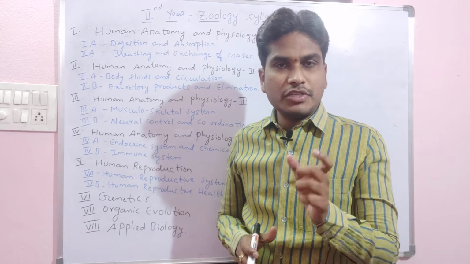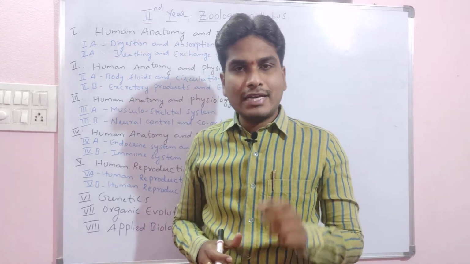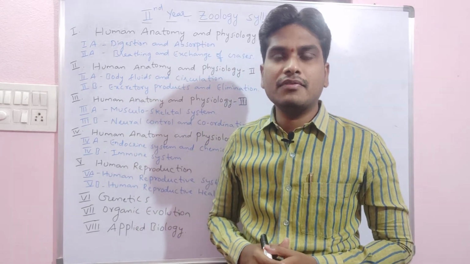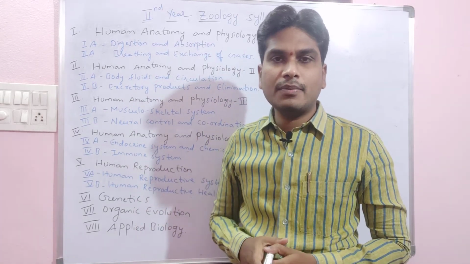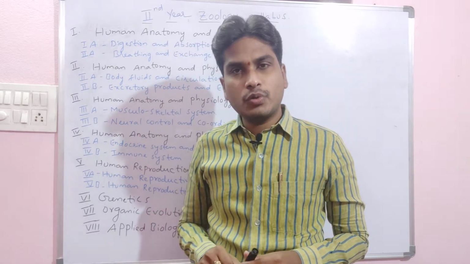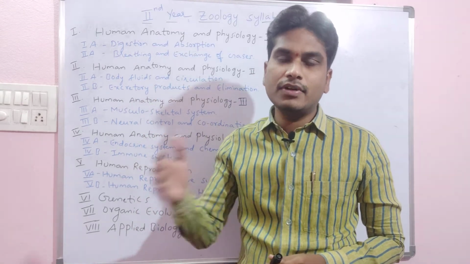As we know, the first unit will be diversity of living world, and the second unit will be structural organization in animals, and third unit will be animal diversity 1. In that unit we are going to study about the invertebrates, and fourth unit will be animal diversity 2. In that we are studying about the chordates, or vertebrates, and